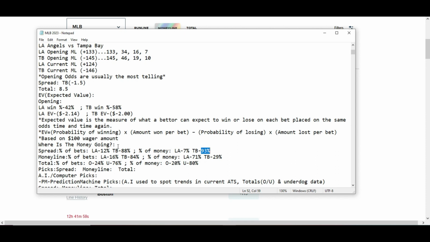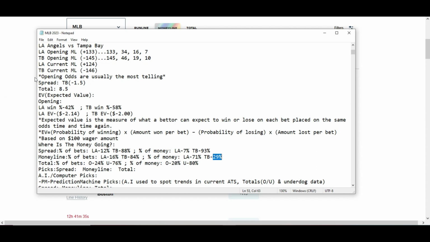Moneyline percentage of bets, 16% going to LA, 84% of bets picking Tampa Bay. Percentage of the money, LA is getting 71%. Tampa Bay is currently getting 29% of the money. So people are putting heavy money on LA looking for a payday based off the money line. They are the dogs in this game.